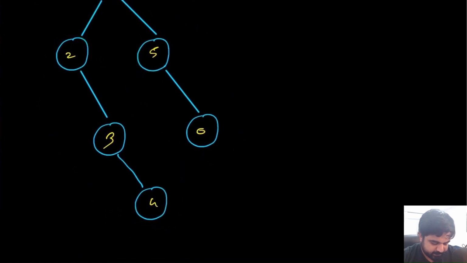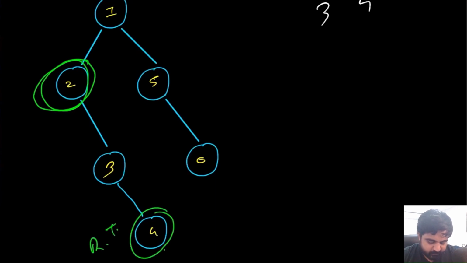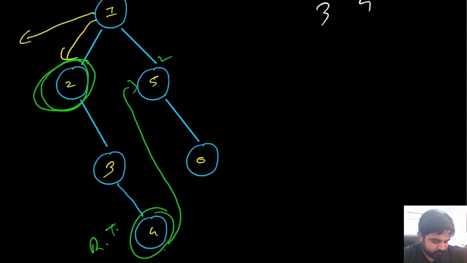So if we apply the same logic in this case, again, second recursion, what we need to do is for this particular left node, basically we will need to see what the rightmost tail is, and the rightmost tail is 4. So this 4 needs to point over here, and this 1, rather than pointing to this 5 on the right child, needs to point over here, and the left child is going to be null.